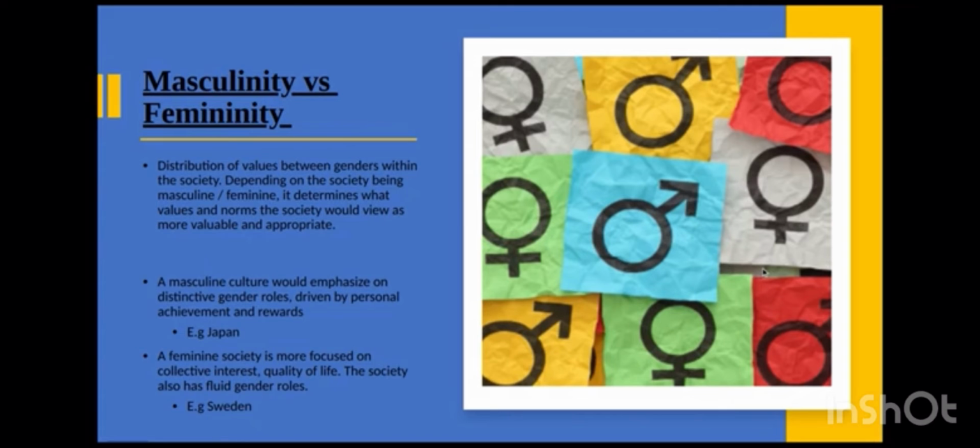A masculine culture puts emphasis on distinct gender roles driven by personal achievement and rewards. A way to identify countries like this is by looking at countries with large pay gaps, for example, Japan. A feminine society is more focused on collective interest, i.e. the quality of life, including shared gender roles. An example of this is Sweden and the United Kingdom.